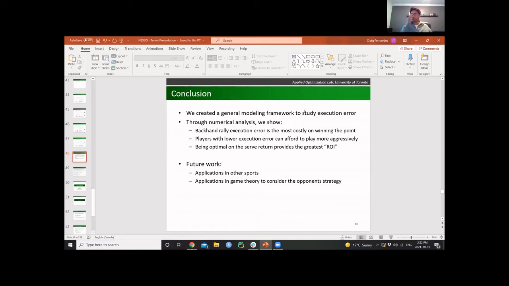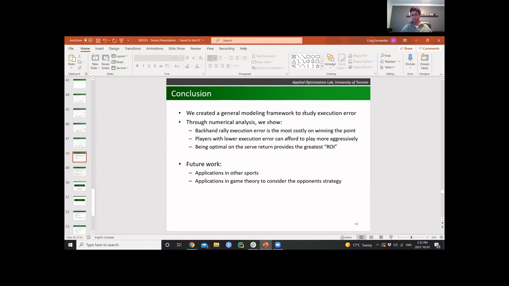Yeah, that's a good point. As far as what our model did, we assumed an average level of professional players, or Grand Slam caliber players. But I would definitely imagine that if I am a little bit weaker than the player, my execution error would grow inversely proportional to the strength of my opponent. And I think that's where either a two-agent model or some sort of game theoretical model would be better to get more player-specific characteristics.